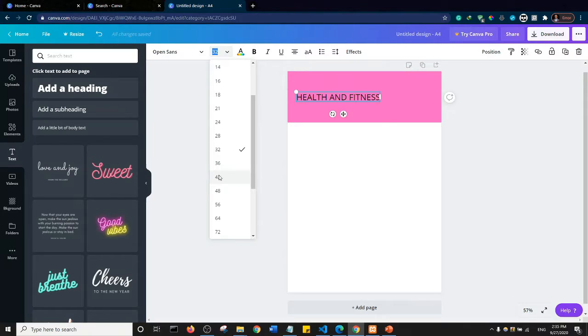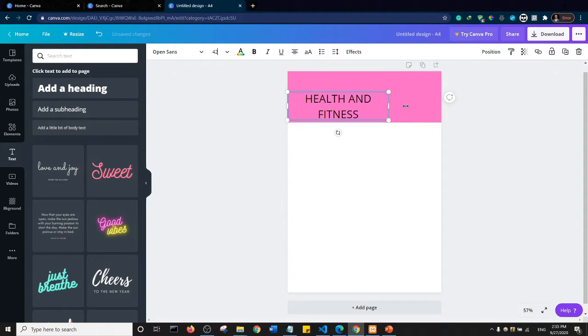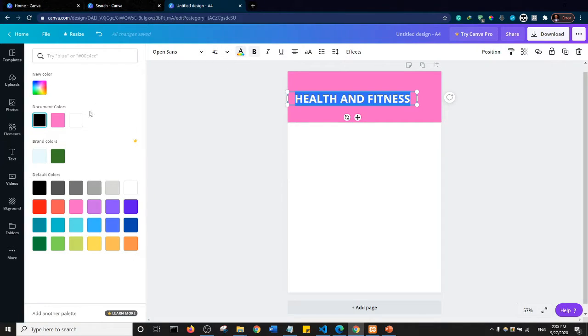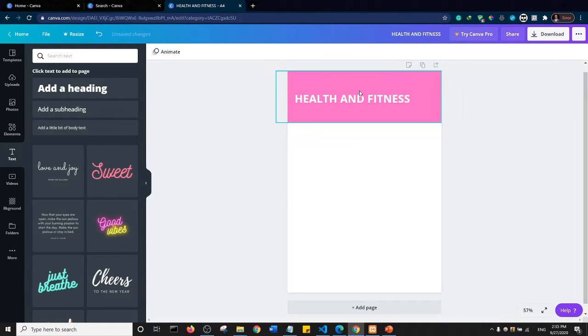If I want to make it bigger, I can just change the font size and maybe stretch it out a little bit. If I want to make it bold, I can do Ctrl A one more time and click on B to make it bold. If I want to italicize it, I can click on the I, which I don't want. And if I want to underline, I can click on U. So essentially this is just like a Microsoft Word document. I can even change the color of the text. If I want to make this white, all I need to do is click on this text color here and select white. If I click outside, you'll see that the text is now white.